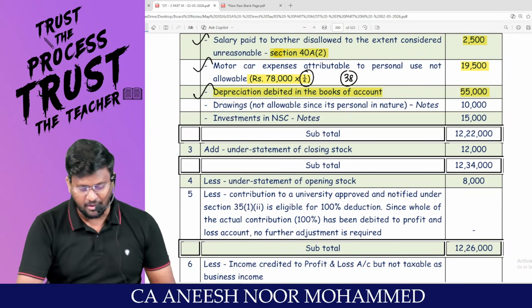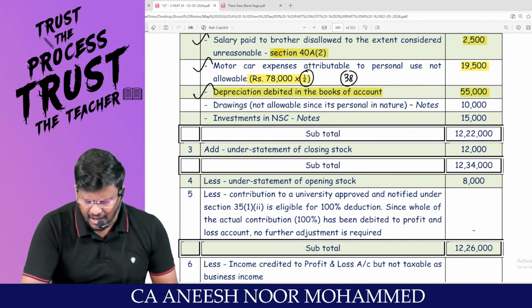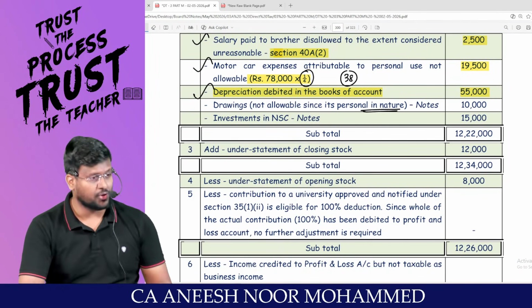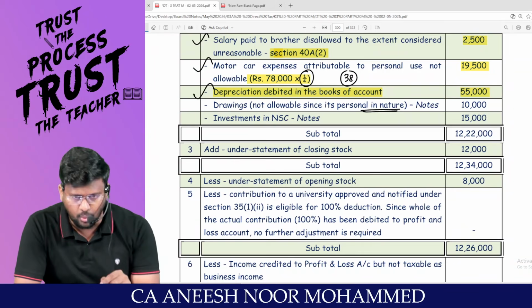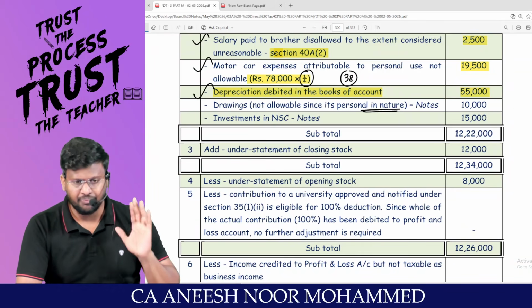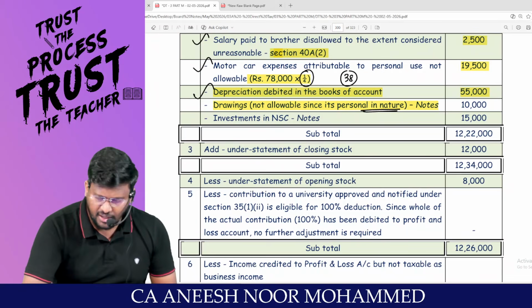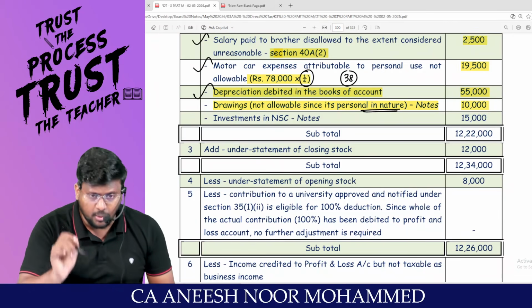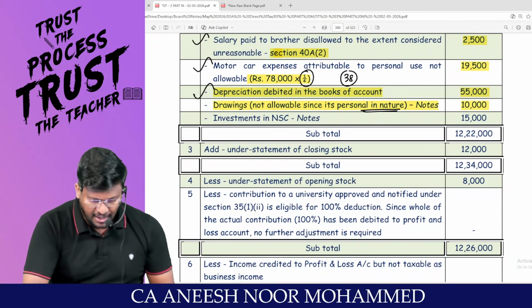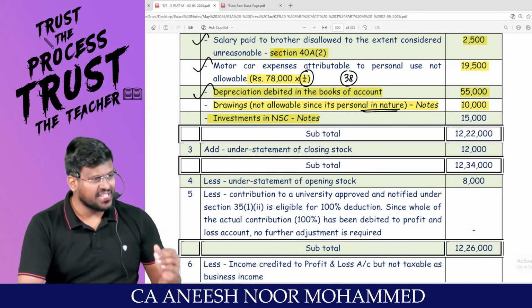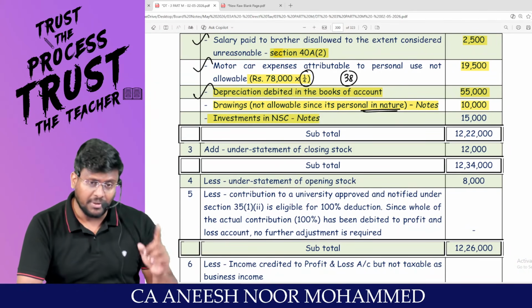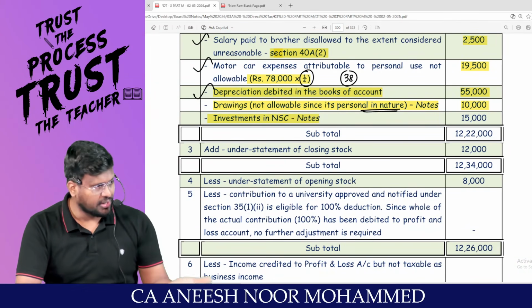Coming to the next one, man. Drawings. Sir, it is not allowable since it is personal in nature. Drawings should not be debited to P&L account. It should be reduced from the capital account. So, my dear lovable students, that drawings 10,000, since it has been debited to P&L account, should be added back. And investment in NSC, it's an investment. Investment should come on the asset side of the balance sheet, not in the P&L account.